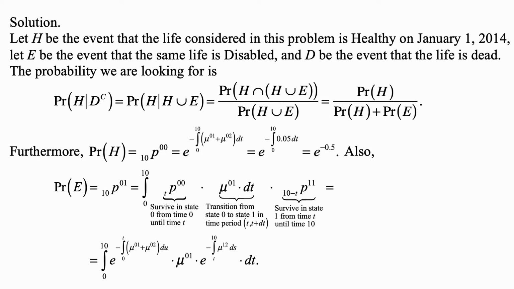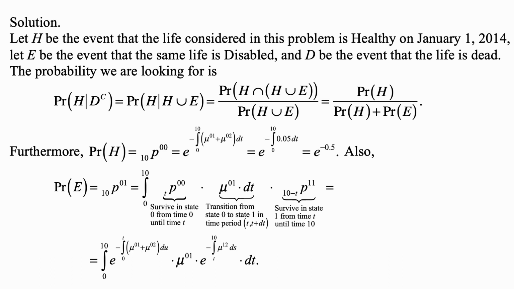Well, it's the probability that the person goes from state 0 at time 0 to state 1 at time 10. And you may wonder, well, can the person go to some other states? The answer is the person can't return to the state of being healthy. That's not allowed in the model. And if the person went to the other available state of being dead, that person can't come back to the state of being disabled at time 10. So there is no complication here.